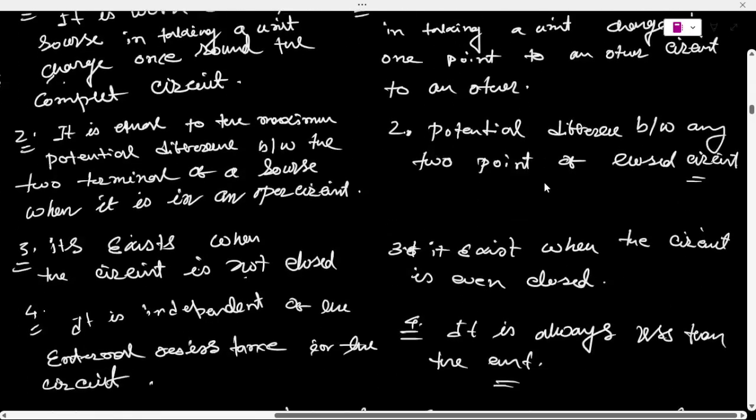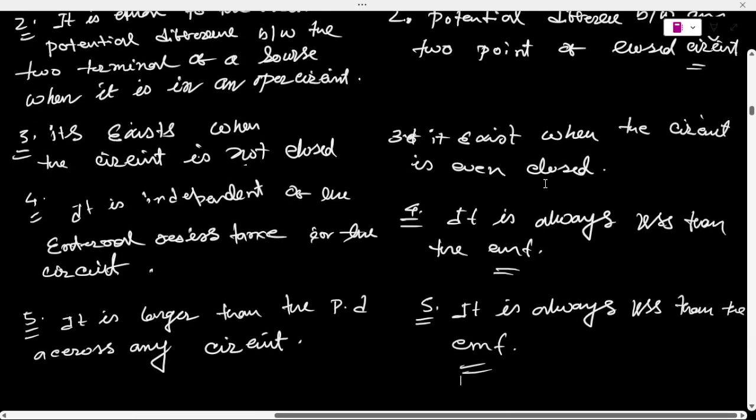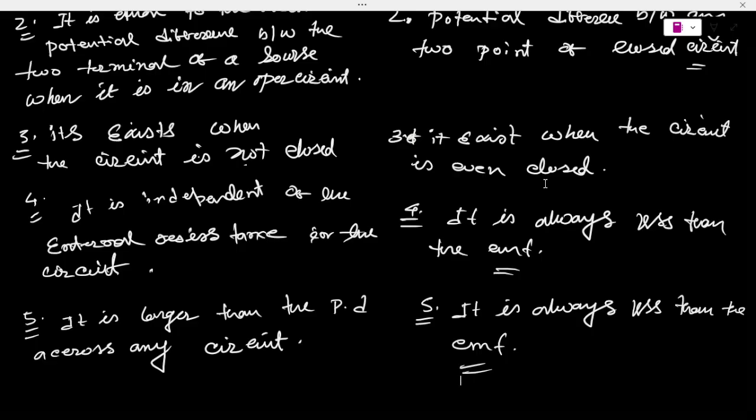And the third point is EMF exists even when the circuit is not closed, but the potential difference exists only when the circuit is closed. अगर EMF एग्जिस्ट नहीं है, इसका मतलब यह है कि वहाँ पे सर्किट क्लोज नहीं है, ठीक है। लेकिन at the same time, if the circuit is closed, सर्किट तब भी क्लोज रहेगा, ये एग्जिस्ट करता रहेगा, ठीक है। So that's the things, and it is larger than the potential difference across any point of the circuit, and it is electromagnetic force.